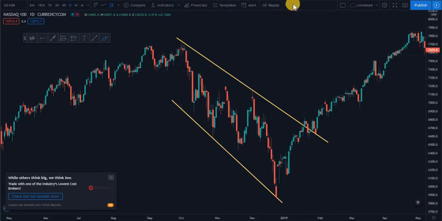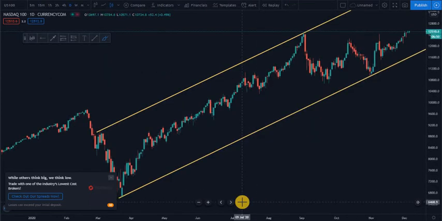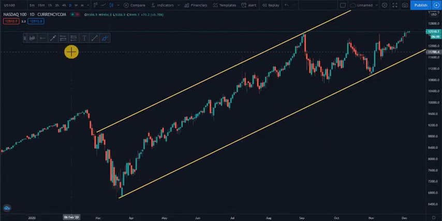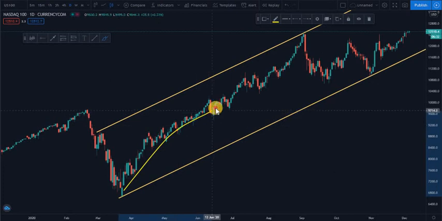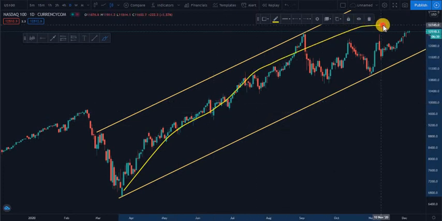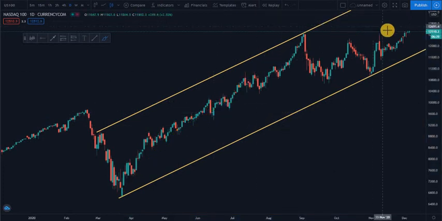So let's go to the current chart levels. What is it that we're having here? We can see that ever since March 2020, the market has been giving us an incline. The market has been going up until today.